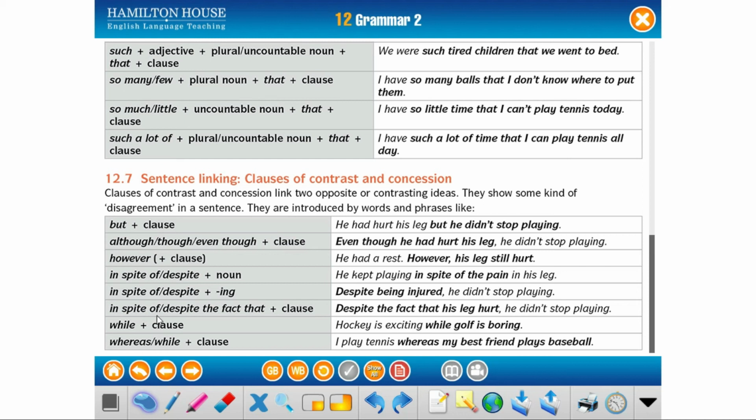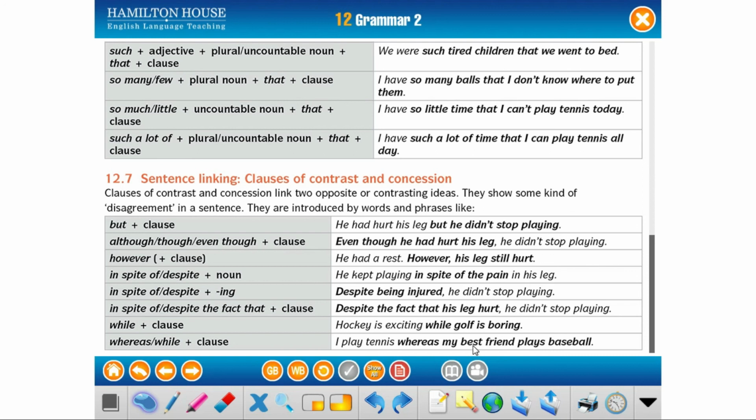In spite of, despite the fact that plus a clause. Despite the fact that his leg hurt, he didn't stop playing. Whereas or while plus a clause. Hockey is exciting while golf is boring. I play tennis whereas my best friend plays baseball.